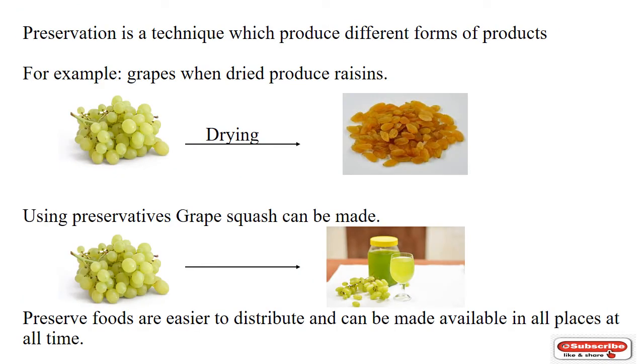Preservation is a technique which produces different forms of products. For example, grapes when dried produce raisins. Using preservatives, grape squash can be made. Therefore, preserved foods are easier to distribute and can be made available in all places at all times.